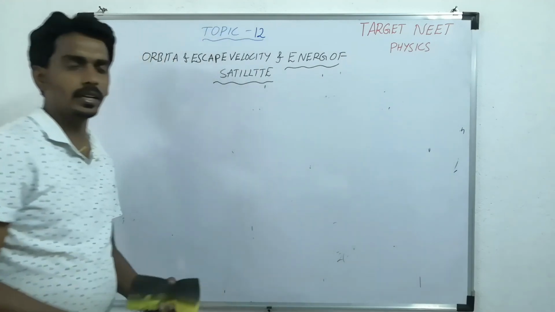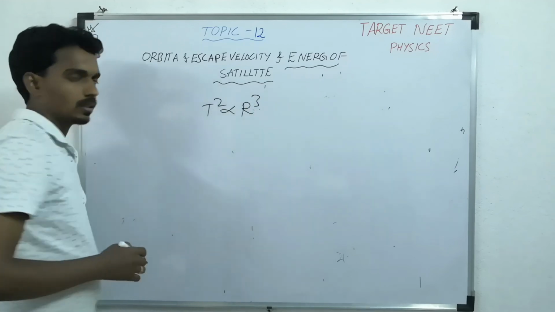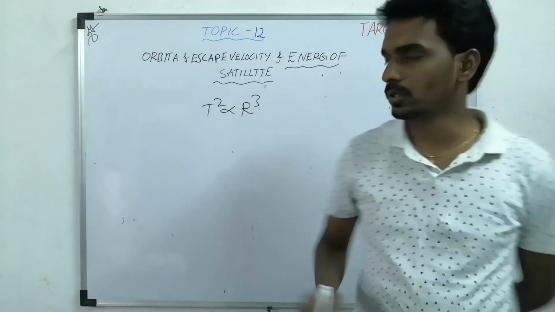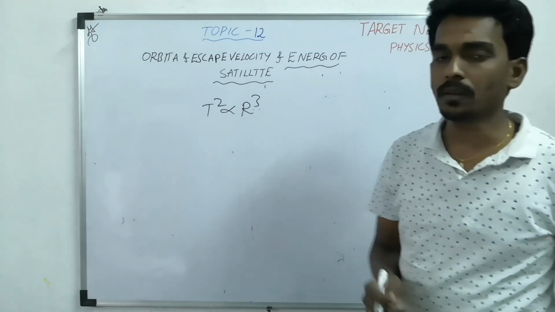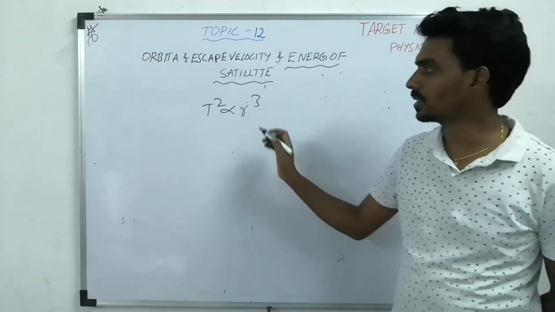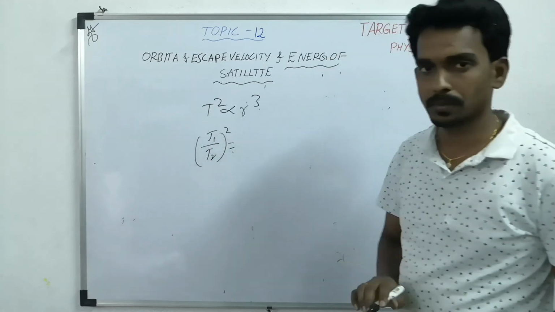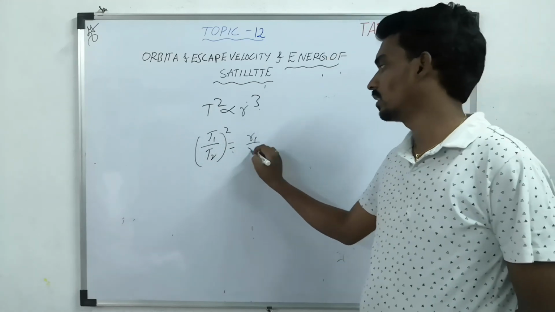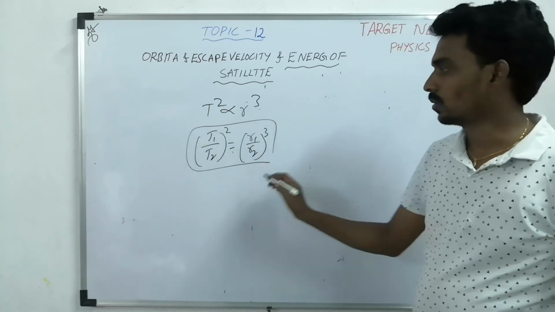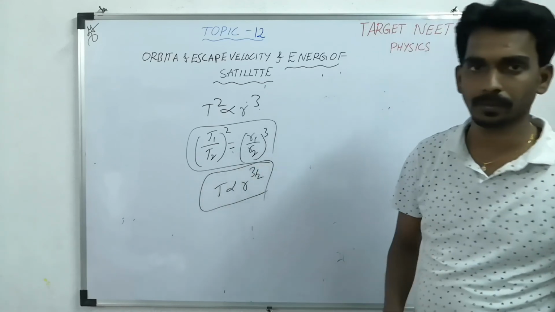Last but not least, related to satellites, T square is directly proportional to r cube. So the square of the time period is directly proportional to r cube, where r is the radius of the circular path, or you can mention small r, the radius of the circular path of the satellite. So comparison questions they will ask for two different paths or for two different satellites: T1 by T2 whole square equals r1 by r2 whole cube, or else T is proportional to r power 3 by 2.